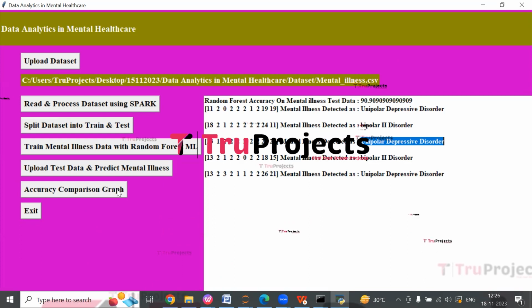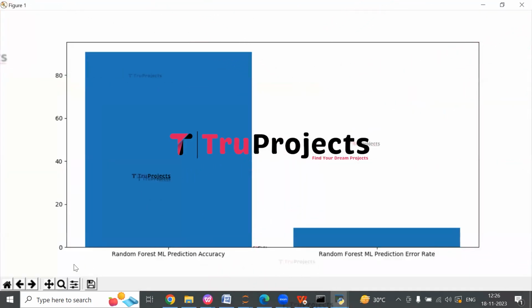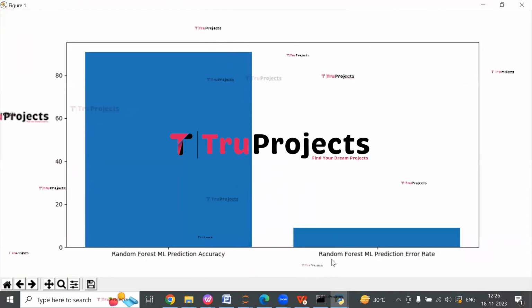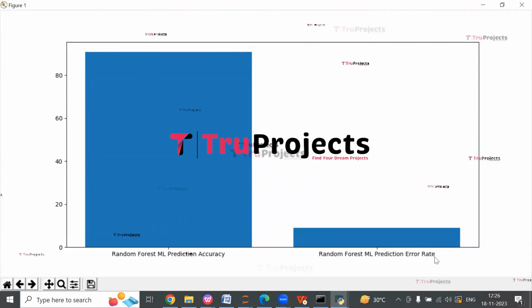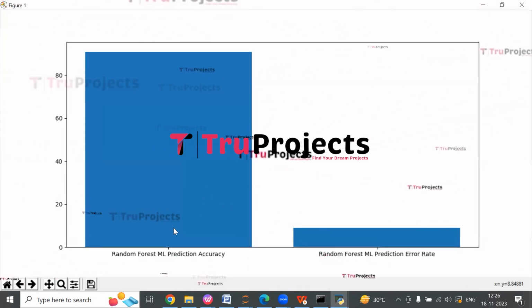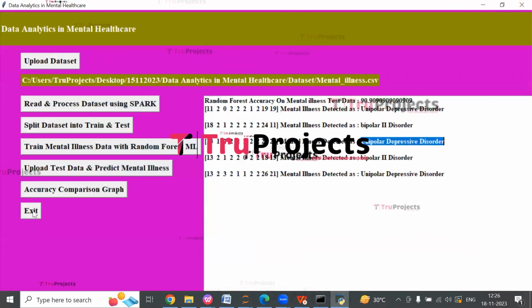Now click on Accuracy Comparison Graph. So here on the x-axis we have the algorithm name and on the y-axis we have the accuracy value. And from this graph, we can say that random forest ML prediction error rate is less compared to random forest ML prediction accuracy. Now close the graph. Click on Exit button.